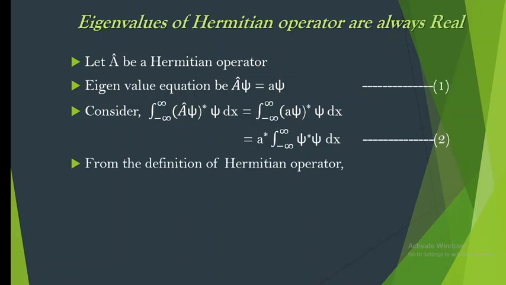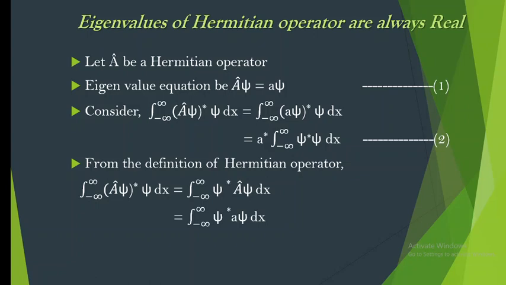Next, considering the definition of a Hermitian operator, we take the first two terms of the definition, that is the integration from minus infinity to plus infinity of xi star A cap xi dx equals (A cap xi) whole star into xi dx, so that we can compare with the above equation. I have just reversed the first and second terms and written them here.